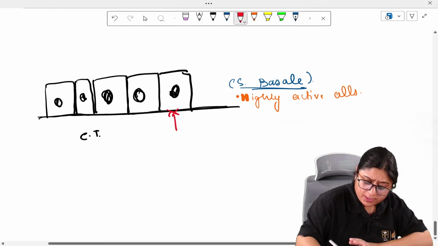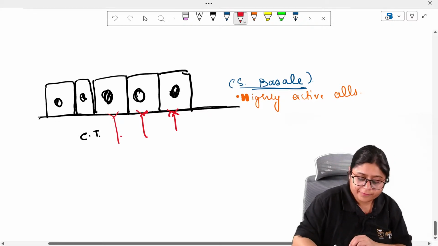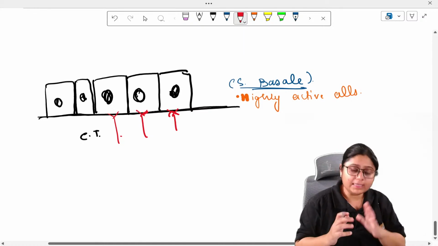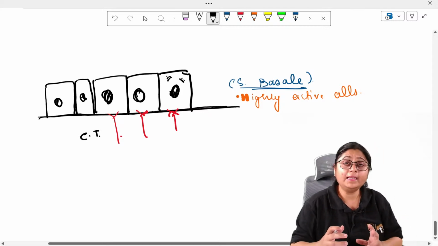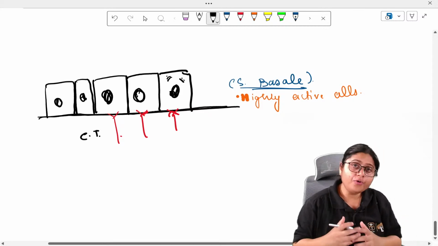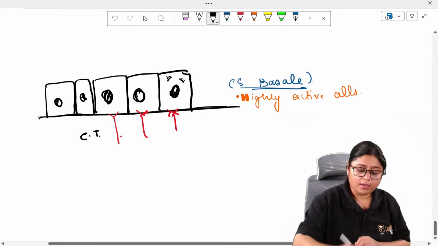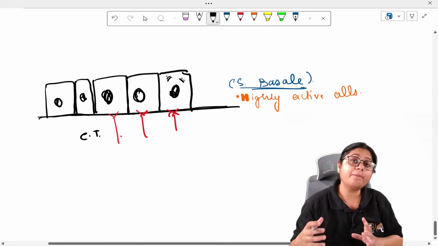Whatever blood is coming to the gingiva from the connective tissue, these cells will be receiving in the highest amount, and they have numerous cell organelles. They have numerous mitochondria, Golgi apparatus is there. So it is highly active. It produces a lot of energy, and this energy it can give to the other layer cells, right? And these cells divide at a rapid rate.